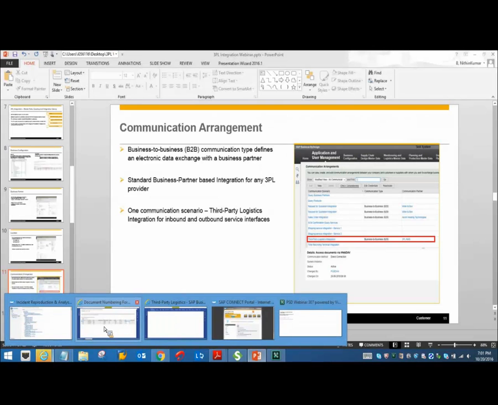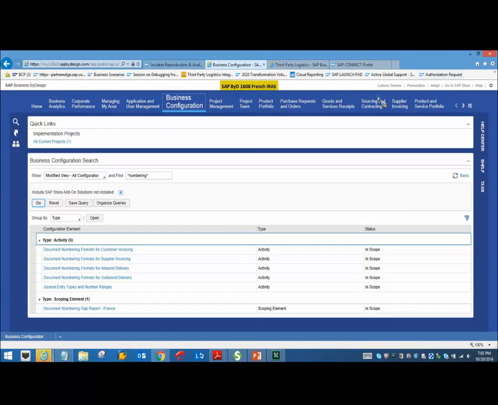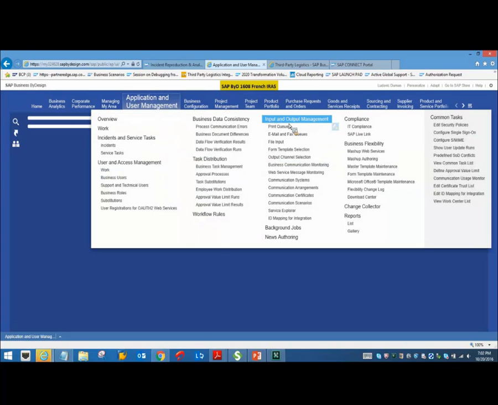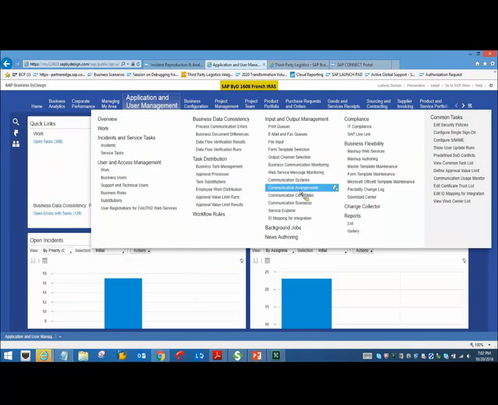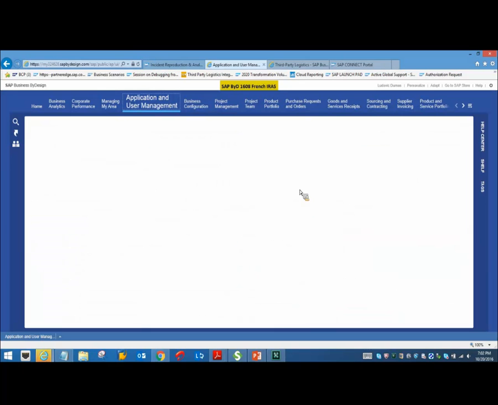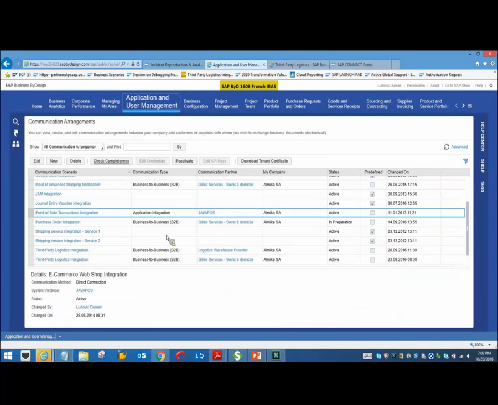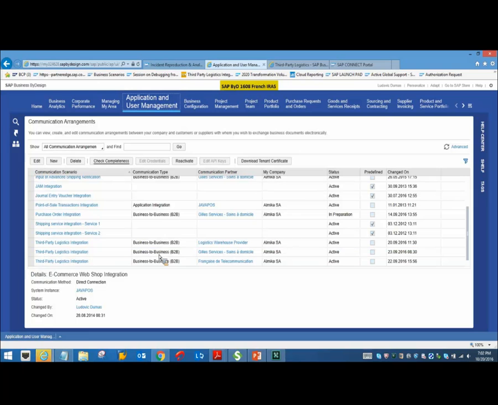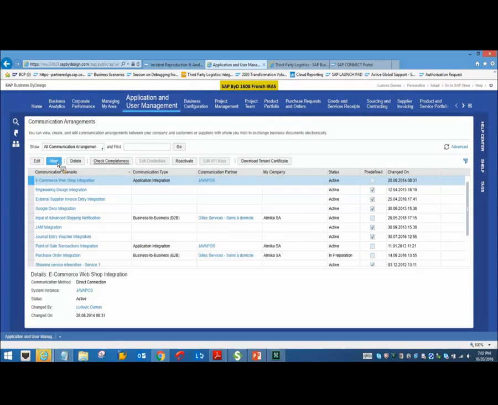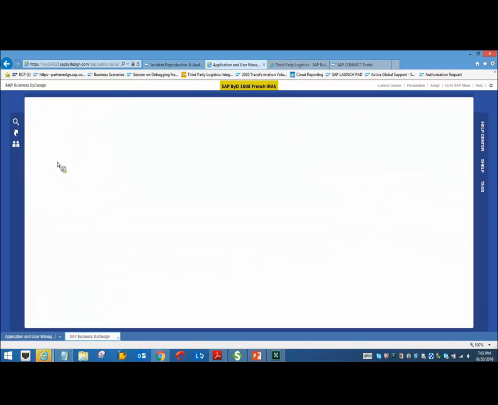Let's go back to the system. So here, you can set up the communication arrangements in the application and user management work center. Under the input and output management view, you have communication arrangements. Okay, so in the interest of time, we have already set up the communication arrangement for the live demo purpose. But nevertheless, let me quickly show you how to create a communication arrangement for a 3PL setup integration. So I shall go ahead and create a new one.